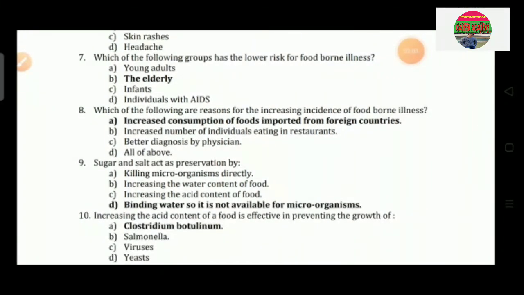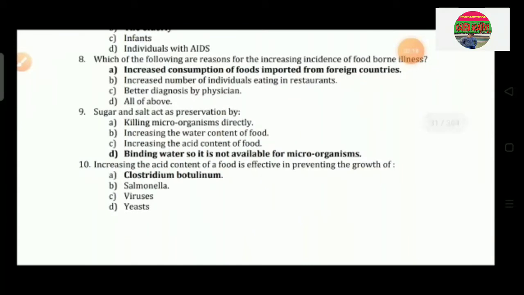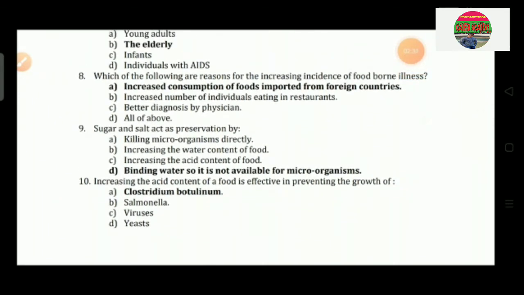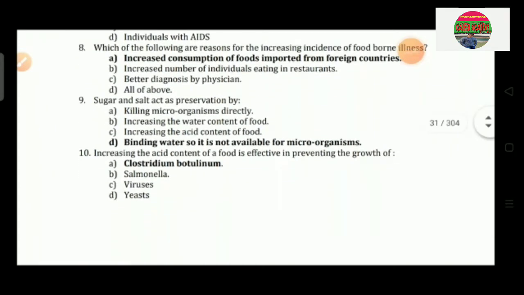Question number 7: Which of the following groups has the lower risk of foodborne illness? Option A young adults, option B the elderly, option C infants and option D individuals with AIDS. So the correct answer is option B, that is elderly. Question number 8: Which of the following are the reasons for the increasing incidence of foodborne illness? Option A increased consumption of food imported from foreign countries, option B increased number of individuals eating in restaurants, option C better diagnosis by physicians and option D all of the above. So the correct answer is option A, that is increased consumption of foods imported from foreign countries.